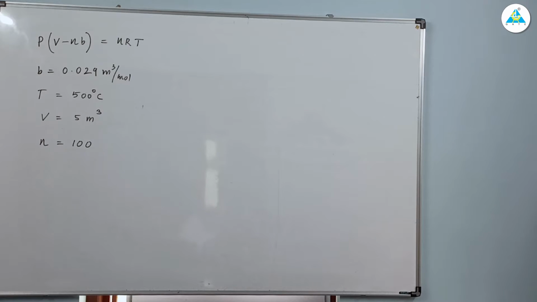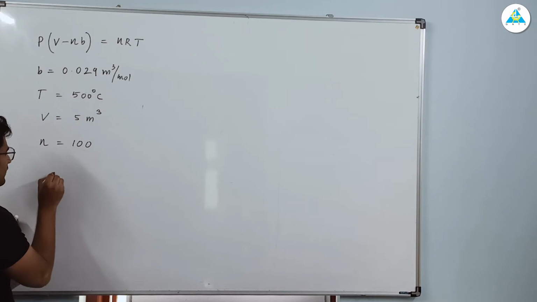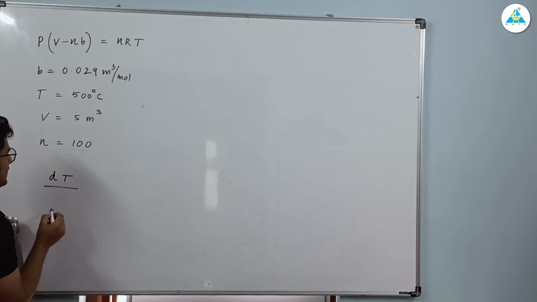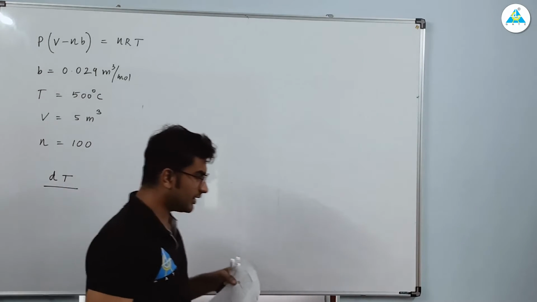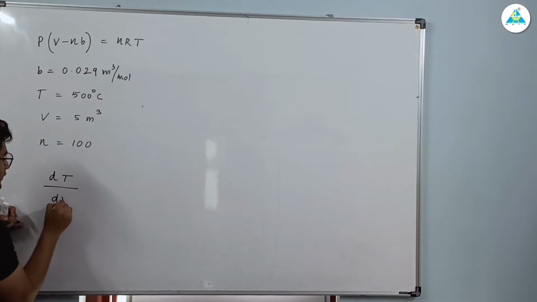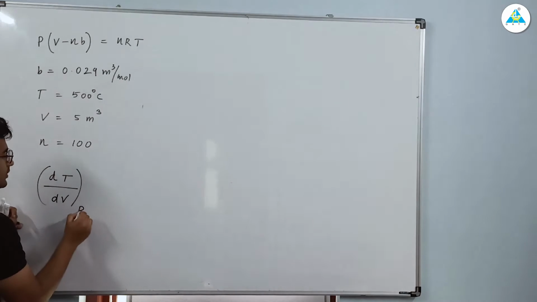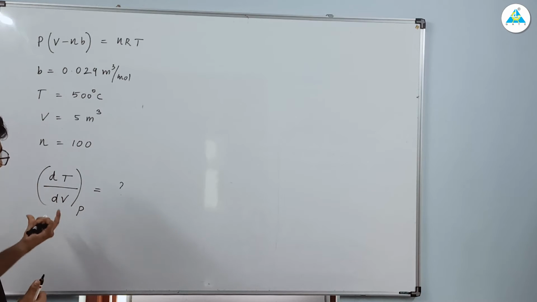At the state of the system, what are they asking? The isobaric rate of change of temperature. What is the meaning of rate of change of temperature? It is the rate of change of temperature with volume they are asking. So dT by dV at constant pressure. This is what they are asking. Clear? At constant pressure, the rate of change of temperature with volume.